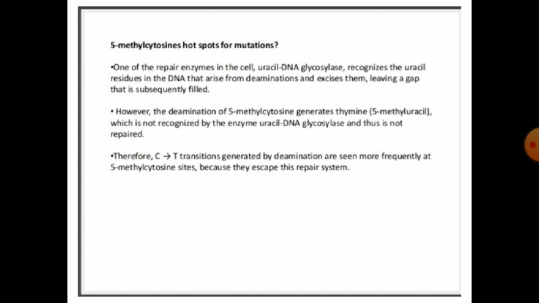However, the deamination of 5-methylcytosine generates thymine, that is 5-methyluracil, which is not recognized by the enzyme uracil DNA glycosylase and thus is not repaired. Therefore, the transitions generated by deamination are seen more frequently at 5-methylcytosine sites because they escape these repair systems.